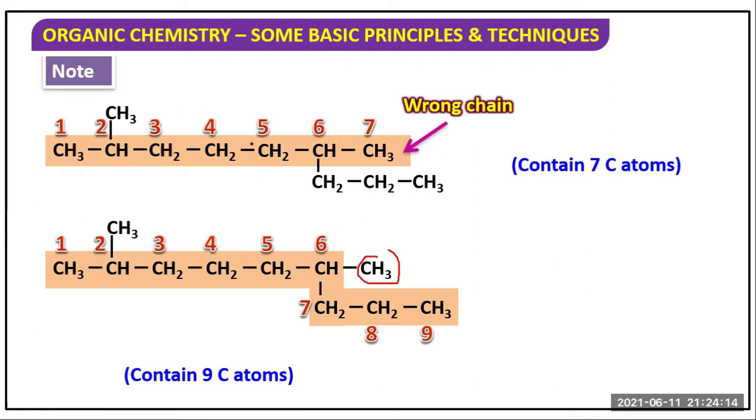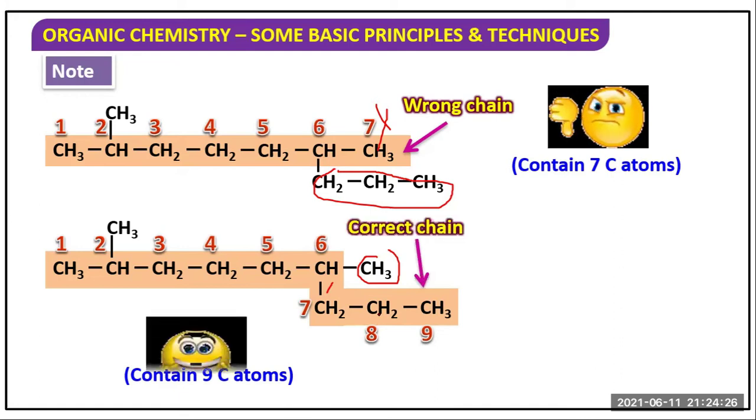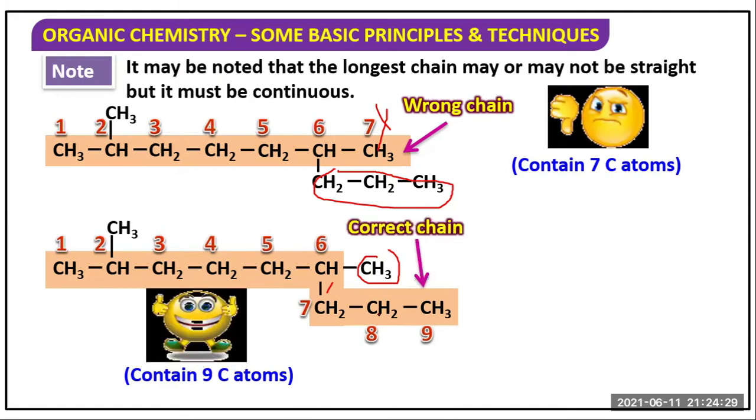But if we consider it as branch chain, then the chain contains 7 carbon. So it is wrong. So this is the right one. In this way we can select the longest chain. Clear? So it may be noted that the longest chain may or may not be straight, but it must be continuous. Clear?